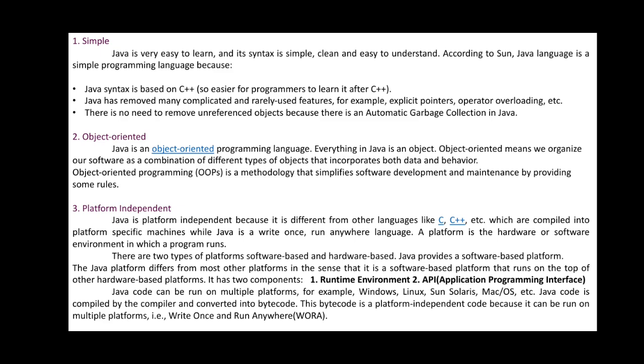A Java code can run on multiple platforms. For example, you can run Java on Windows, Linux, Sun Solaris, Mac OS, etc. Java code is compiled by the compiler and converted into bytecode. What can you understand from this? Each programming language has its own set of compilers.